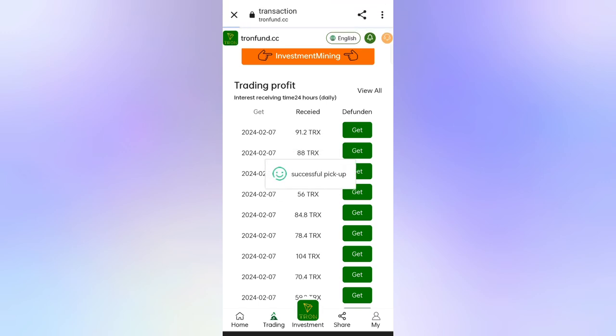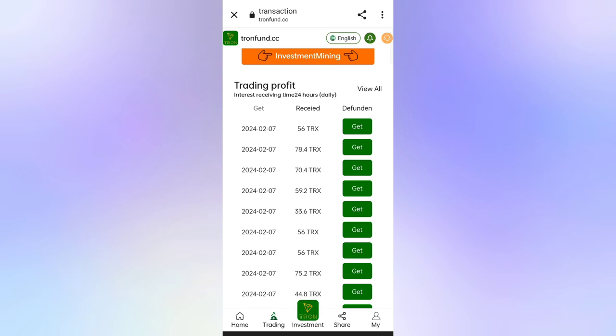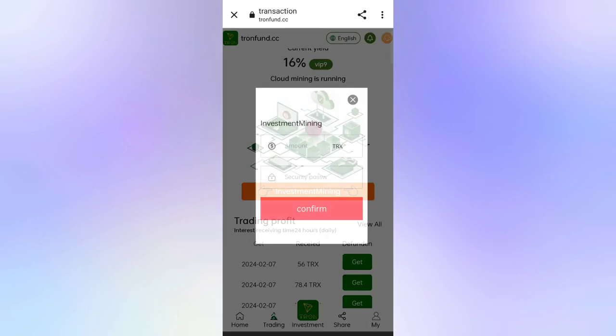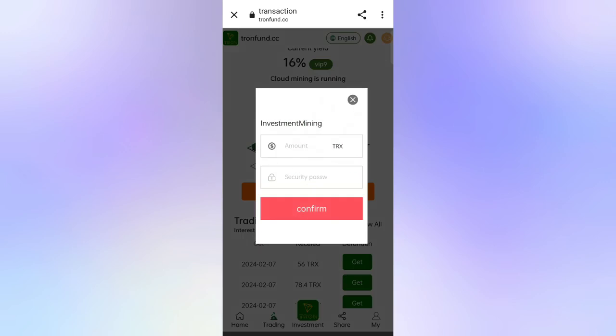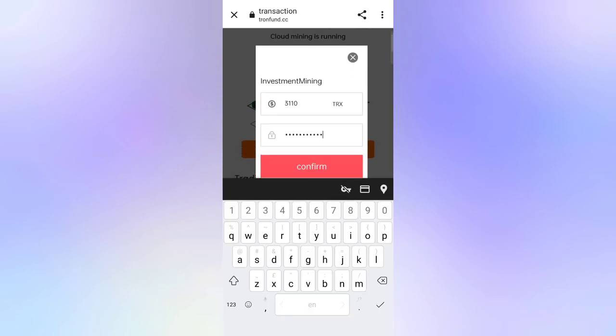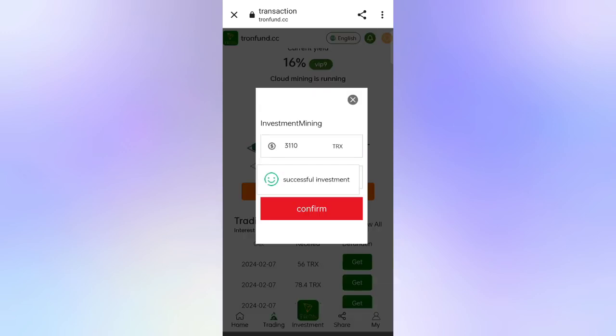Now I will tell you how to invest in the mining. So now click on invest mining. Right now enter the amount, then enter the security password. Guys, I am investing 3110 TRX. So now enter your amount, then enter your password, then click on confirm. My investment is successfully confirmed. So this is how you can invest in the minings.